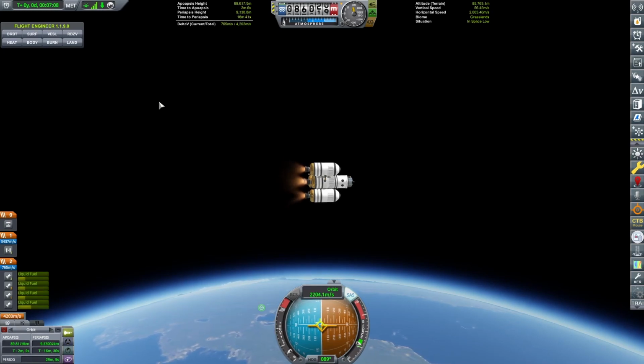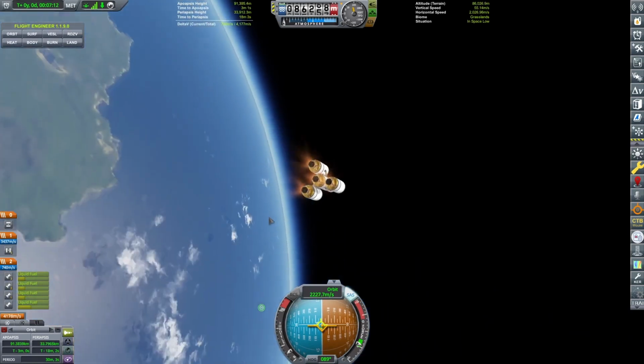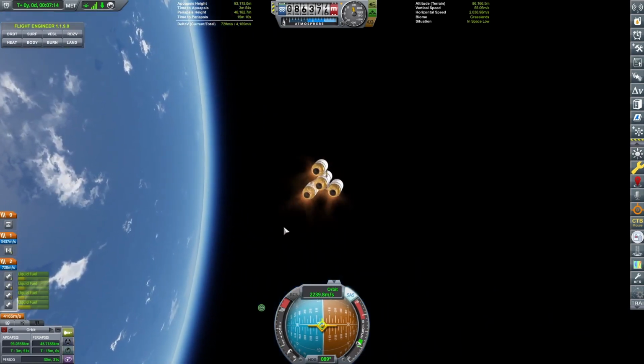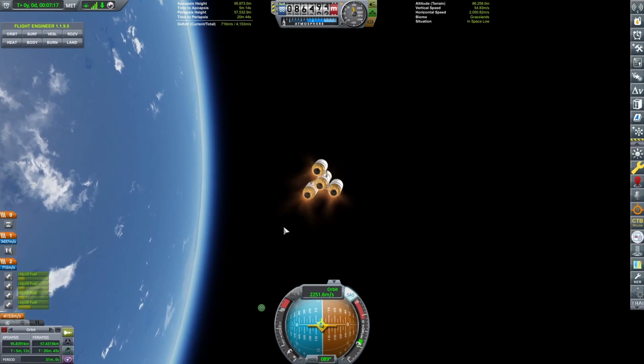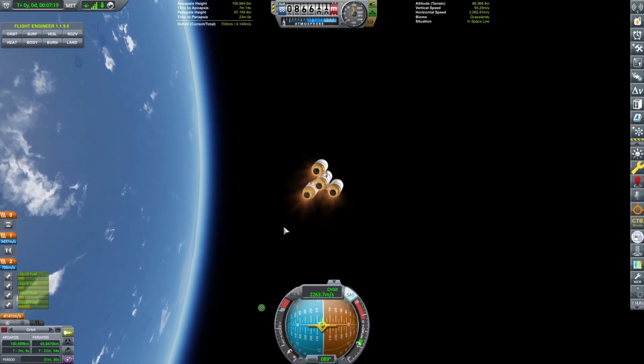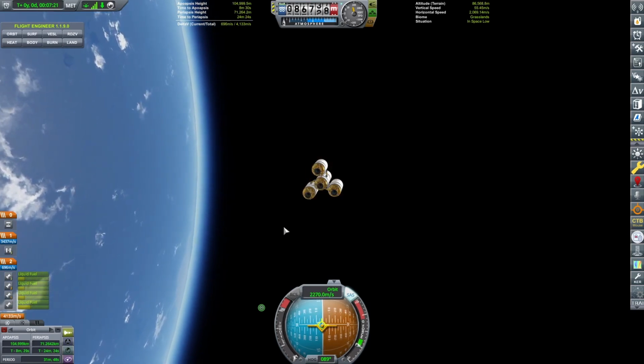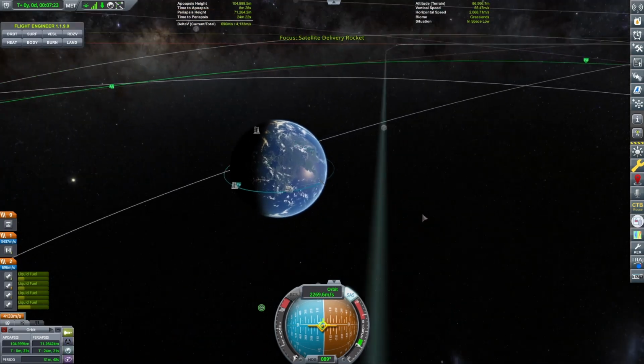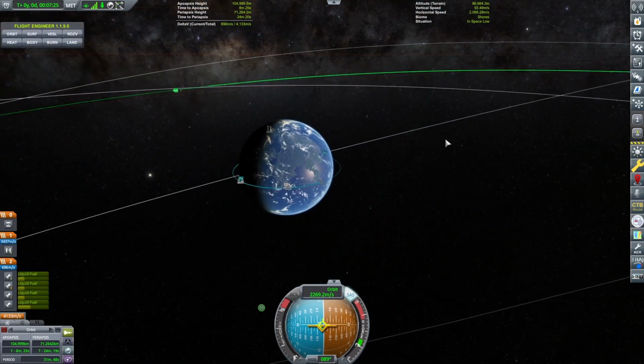Alright, we're coming up on our orbit here. Periapsis is now in the positives. There's camera change. We're almost there. Boom. Done. Alright, now we need to get out to the Mun. Oh, there's something out here.